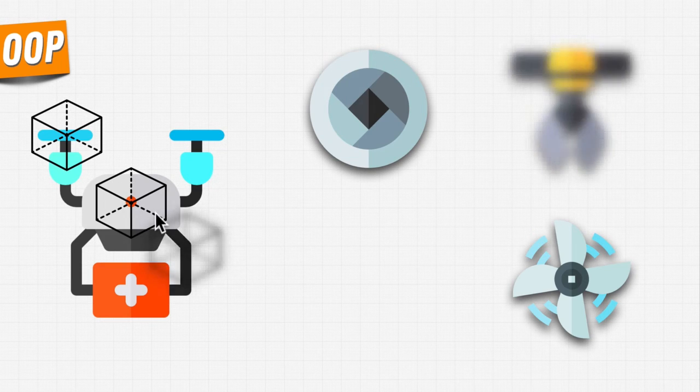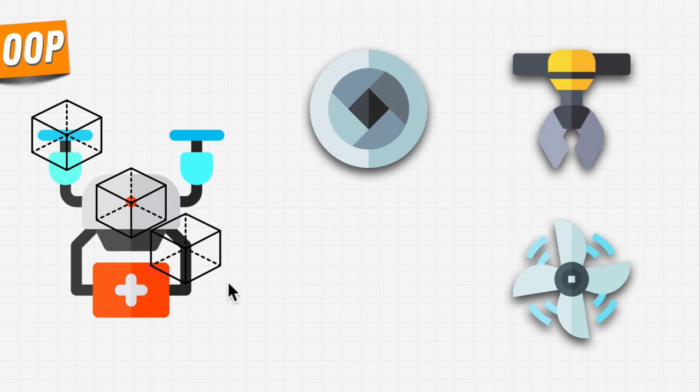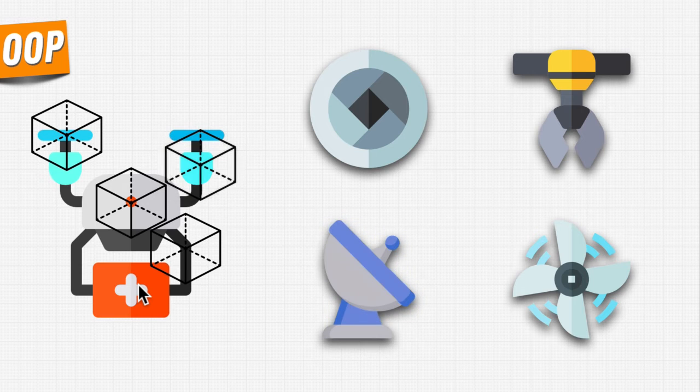Another developer can perhaps create the claws that hold the package. And then another developer might work on the signaling so that we're able to send signals from our drone to, let's say, Amazon headquarters and know where all our drones are. What we're doing here is we're breaking up functionality and data into different pieces that model the real world, into separate objects, so that different people can work on different parts and then we can just combine them afterwards.